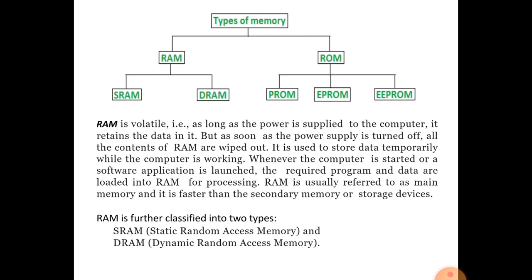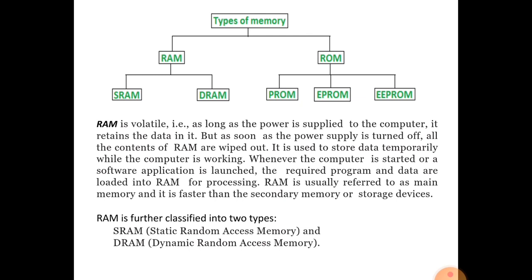As long as power is supplied to the computer, it retains the data, but as soon as the power supply is turned off, all the contents of the RAM will be wiped out. It cannot store any data permanently. It is used to store data temporarily while the computer is working.